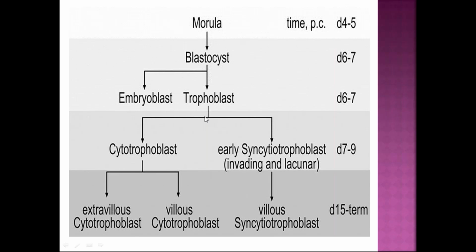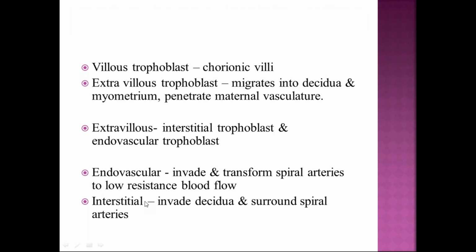This trophoblast, we have already said, has a deeper layer of cytotrophoblast and a superficial layer of syncytiotrophoblast. The syncytiotrophoblast will form the villous syncytiotrophoblast, and the cytotrophoblast will form the villous cytotrophoblast and the extravillous. The extravillous also has an interstitial part and an endovascular part.